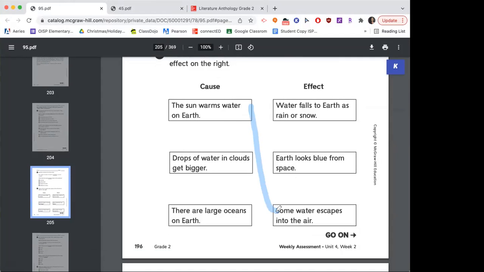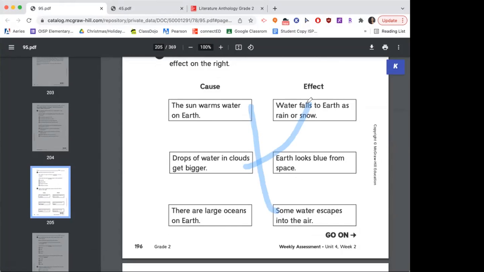Okay, drops of water in clouds get bigger. So what happens when drops of water in the clouds get bigger? The clouds get really heavy, and then what happens? They fall. They fall to Earth as rain or snow.